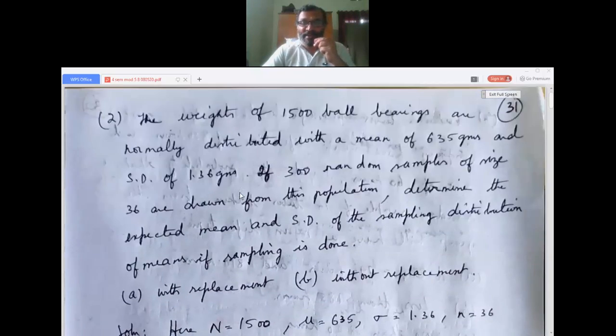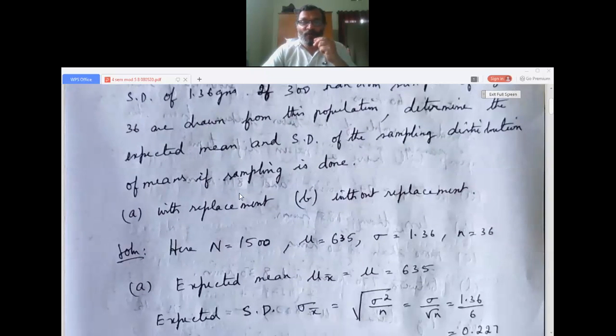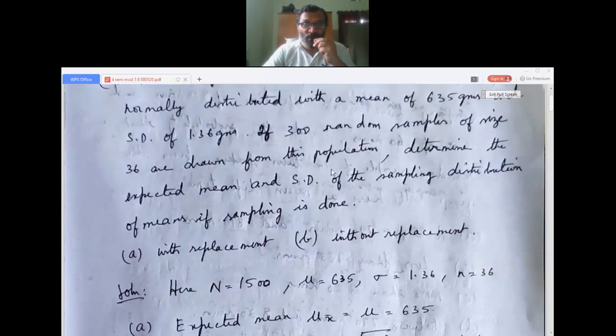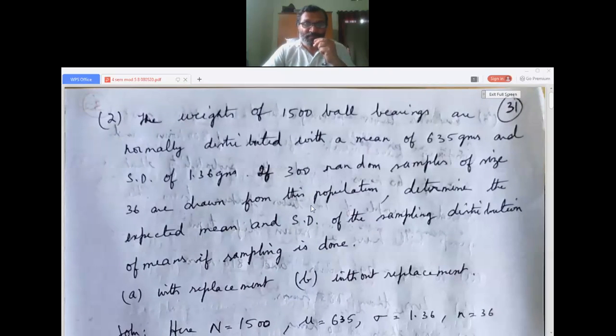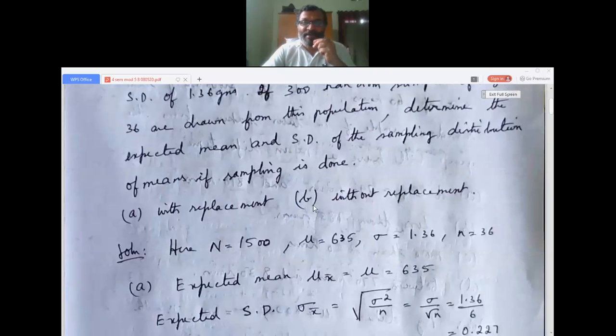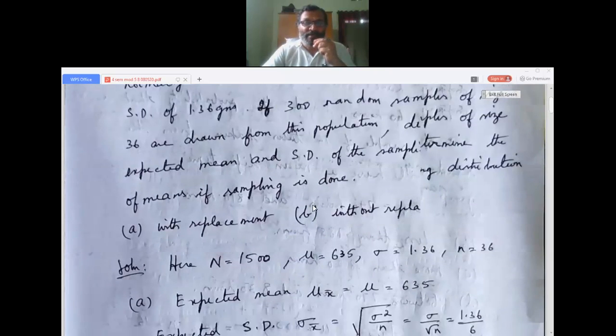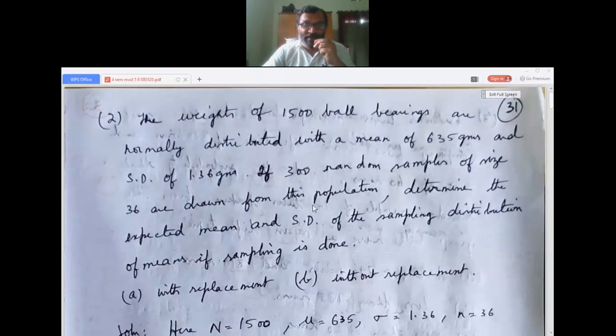If 300 random samples of size 36 are drawn from this population, determine the expected mean and standard deviation of the sampling distribution of means if sampling is done.